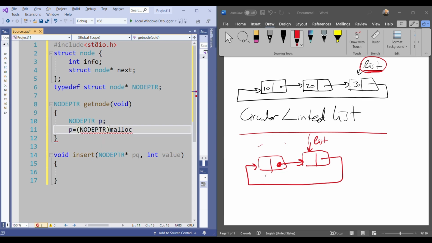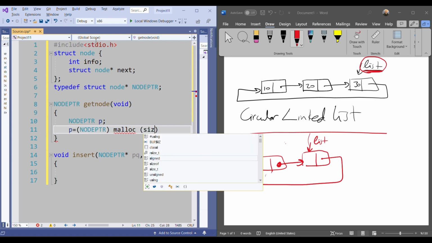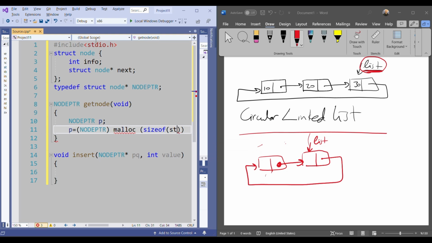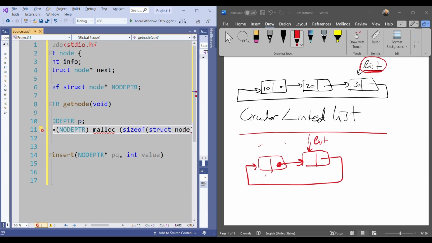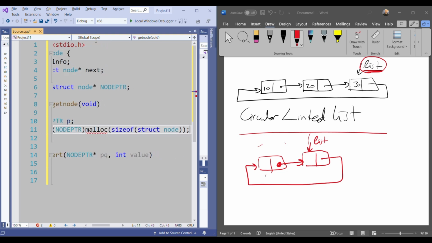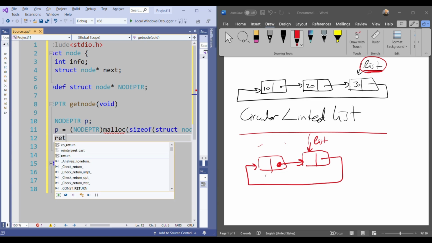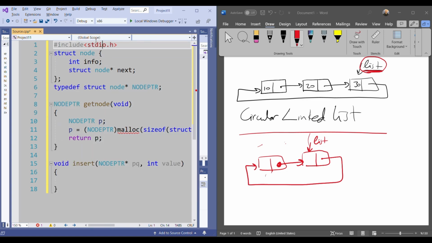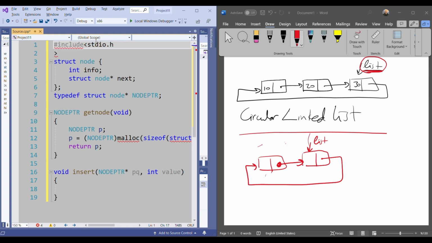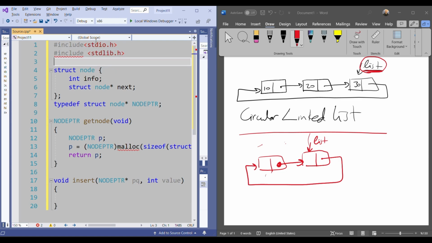Actually, I described all these things in our previous lectures, so I'm not going to spend time explaining these things again. You can check our previous notes. And return p. Here I just need to add one more library because I used malloc. So I will say include stdlib.h.